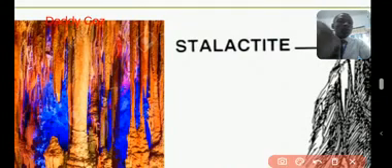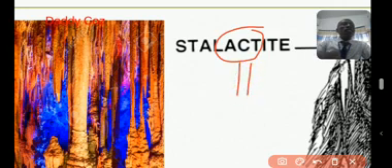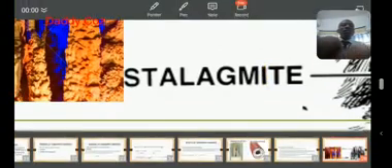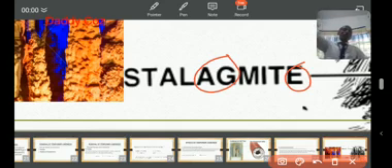Now, there's a mnemonic I used to remember. Stalactite contains the word act, right? And what does gravity do? Gravity acts down. So stalactite grows down from the roof. That's how I normally remember stalactite from stalagmite. But look at stalagmite. Stalagmite contains the word age. What does age do? Does age grow down or grow up? When you are aging, you are growing up. Your age is increasing.